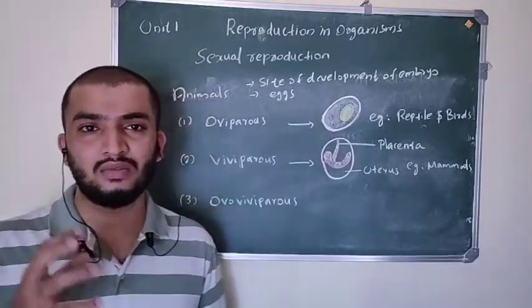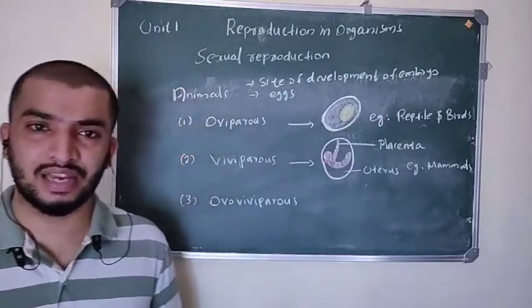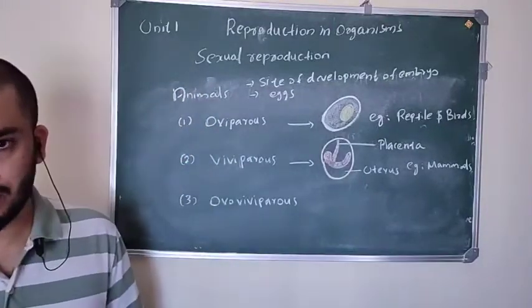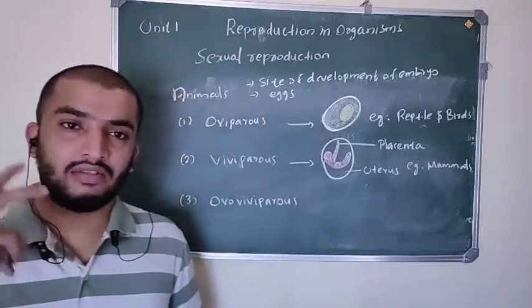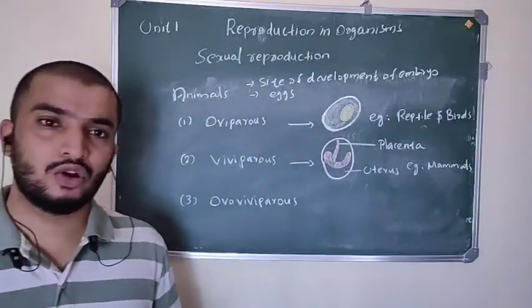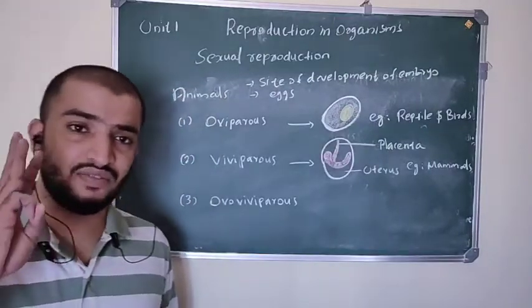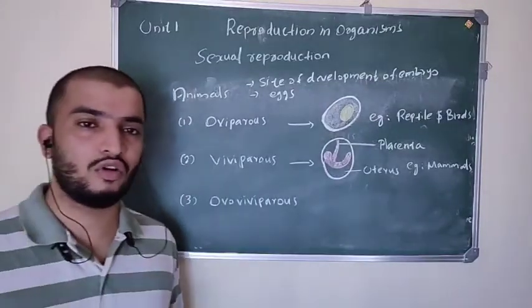We can call them oviparous animals, viviparous animals, and ovoviviparous animals. Based on the site of development of the embryo and on production of eggs or not, animals are classified into three types: oviparous, viviparous, and ovoviviparous.